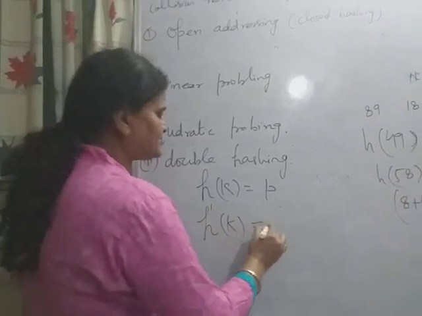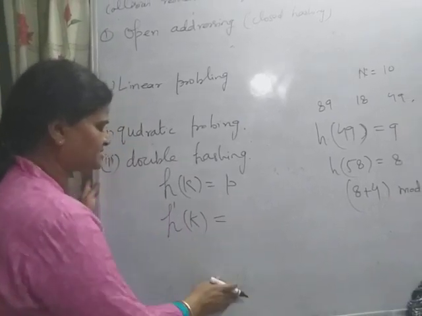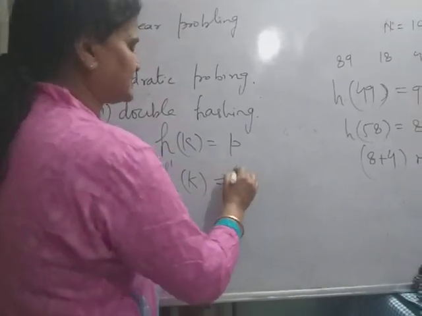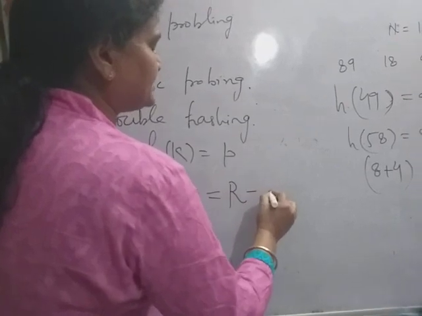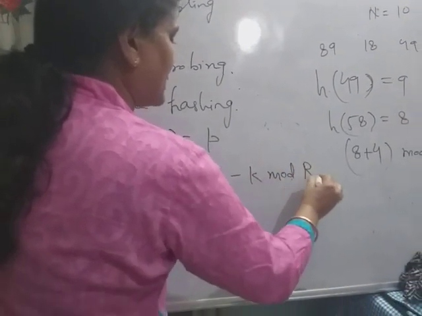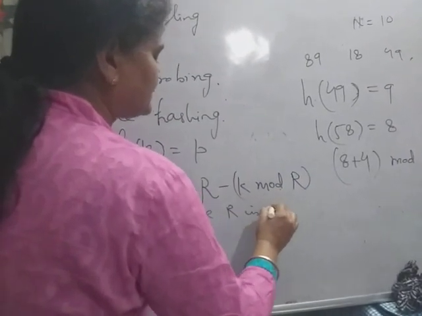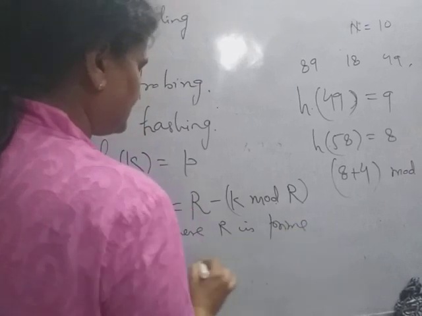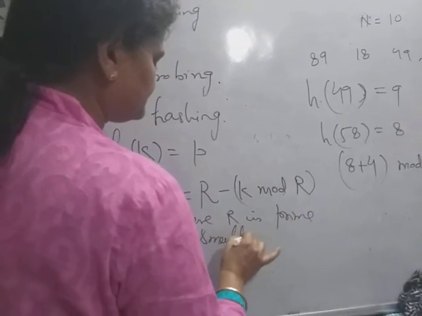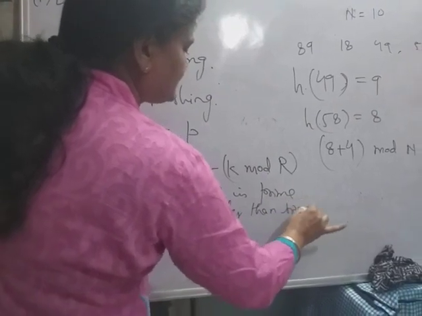So here h dash k is, a very famous second hash function you can select this way: (r minus k mod r), where r is a prime smaller than the size of the table.